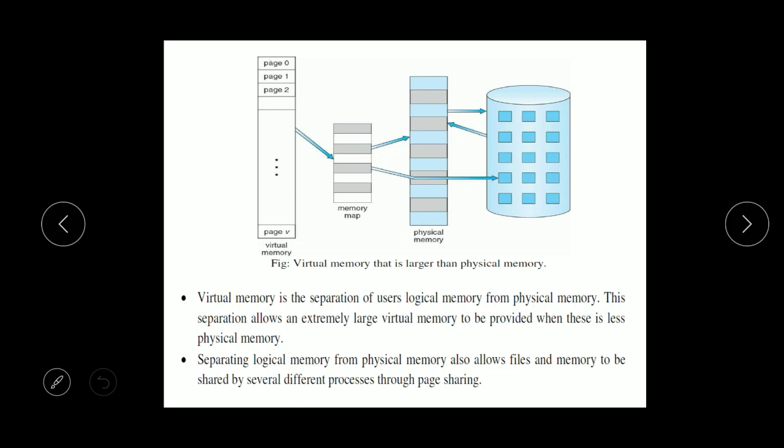So a single page can be shared by more than one process. You should remember that virtual memory is the separation of logical memory from physical memory, and virtual memory will be much larger in size than the physical memory, as you can observe in this diagram.